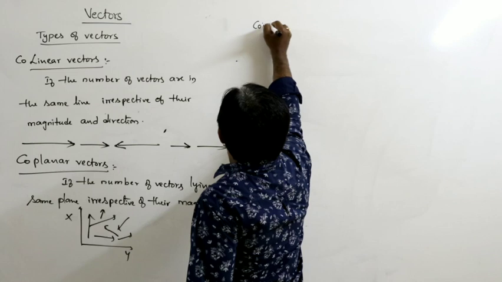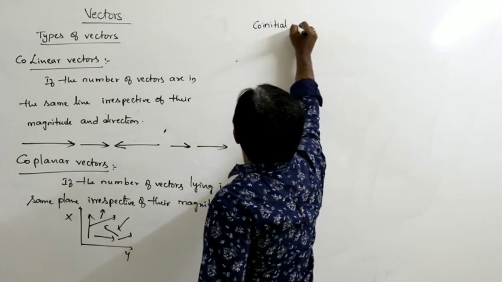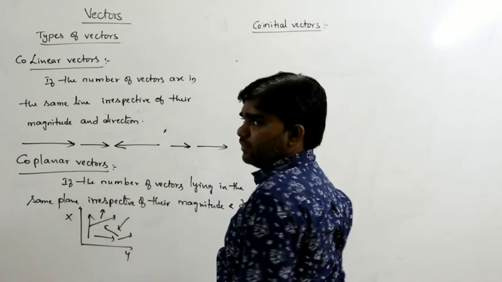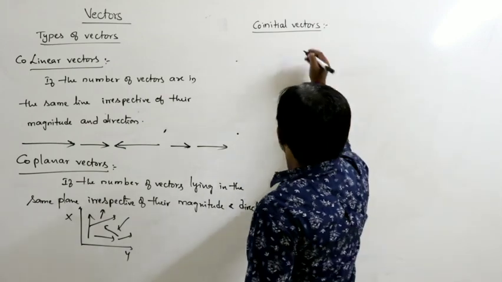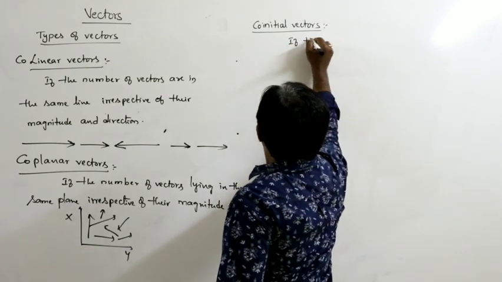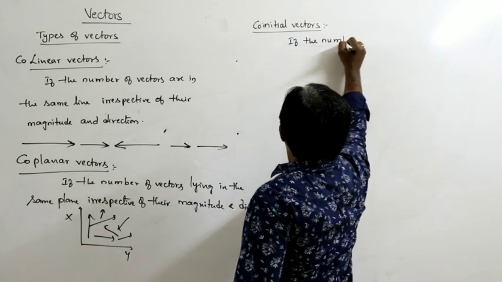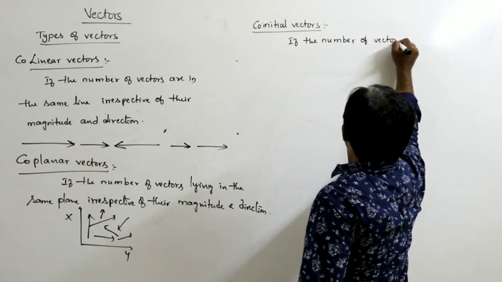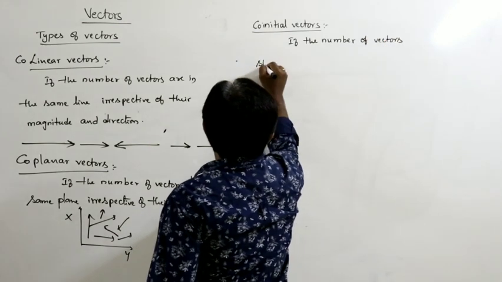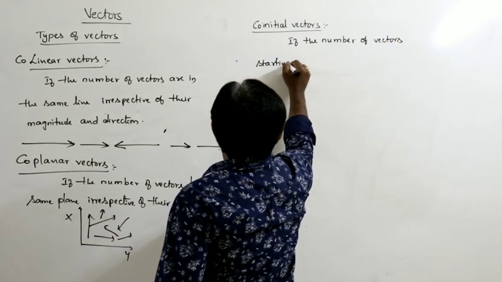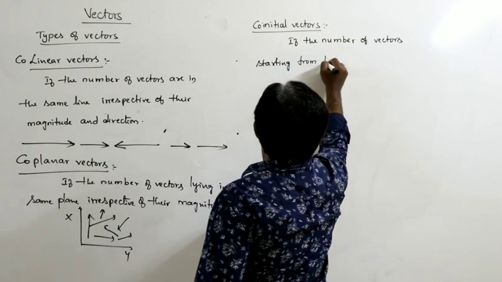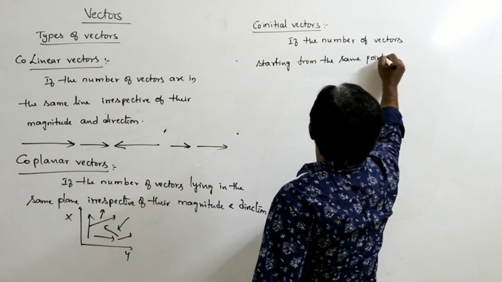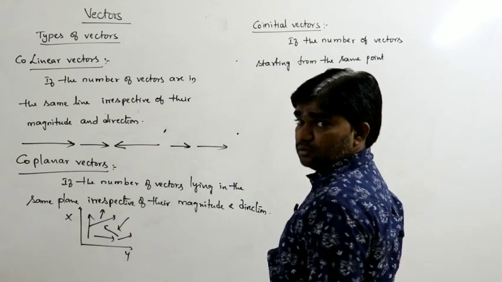Next, co-initial vectors. Co-initial vectors means the number of vectors starting from the same point, irrespective of their magnitude and direction.